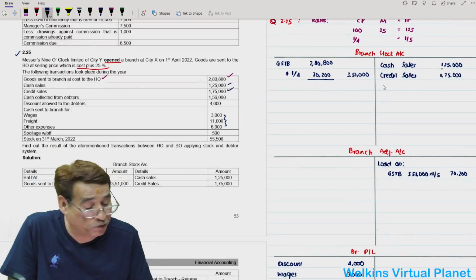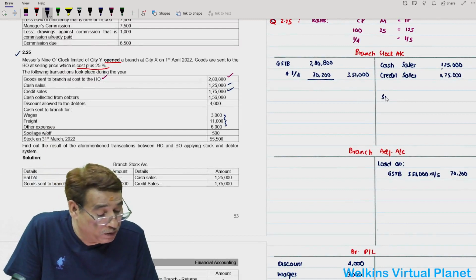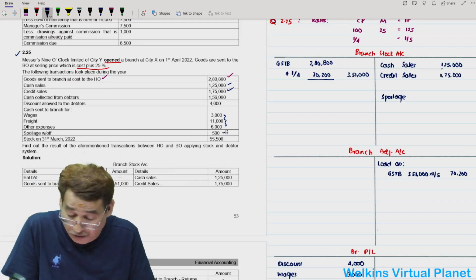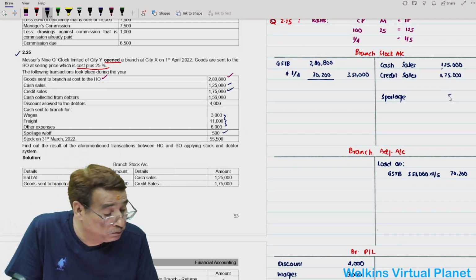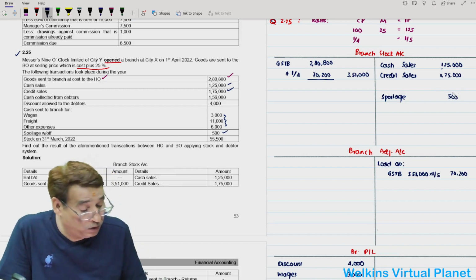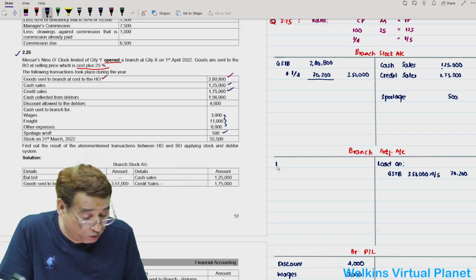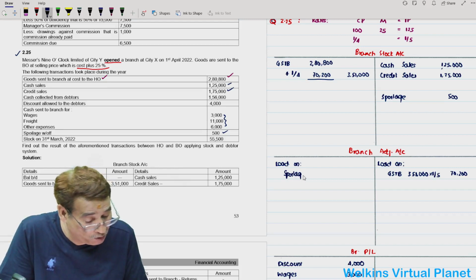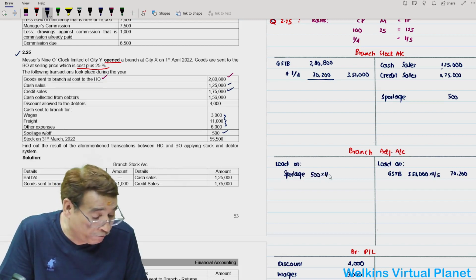Then we have been given here spoilage, return of 500. Spoilage, you know, stands for deficiency. So spoilage is already given to you, that is 500. Then you will move over to the debit side of branch adjustment. You will write here load on spoilage, that is 500 into 1 by 5, that is 100.